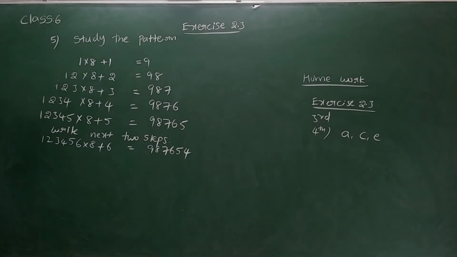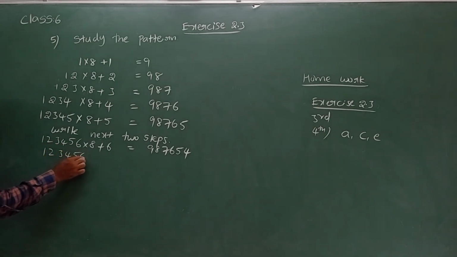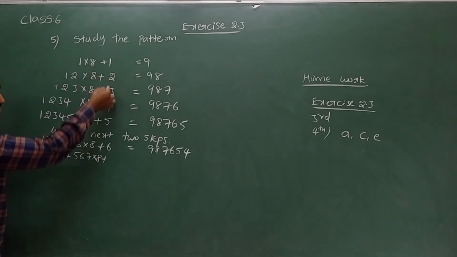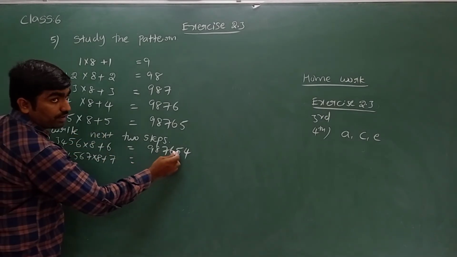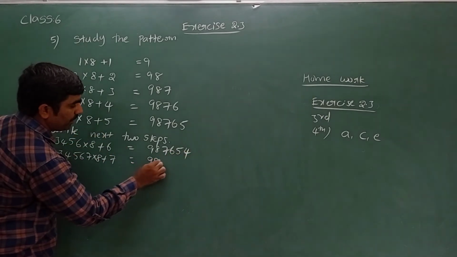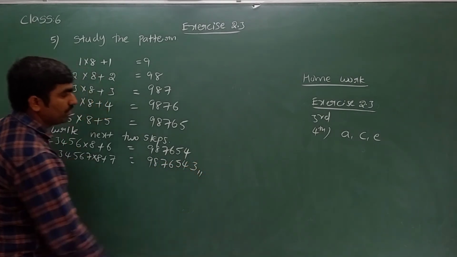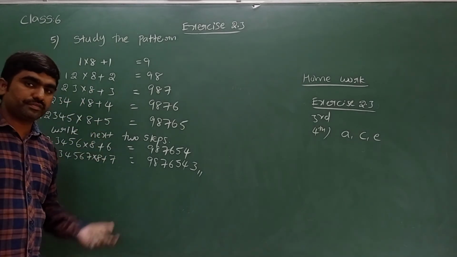One more step we need to write. 1 2 3 4 5 6, after that 1 2 3 4 5 6 7 into 8, the second number is the same, plus this we need to increase one number, 7. 6 after 7. Here we can reduce one number: 9 8 7 6 5 4 3. Very good.